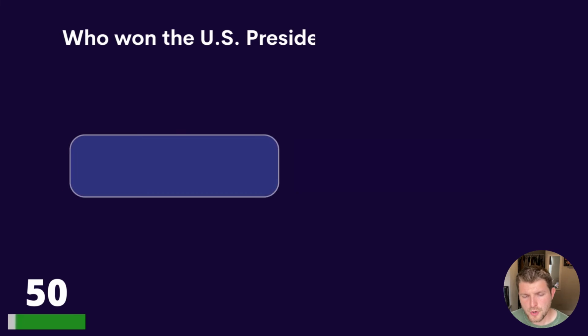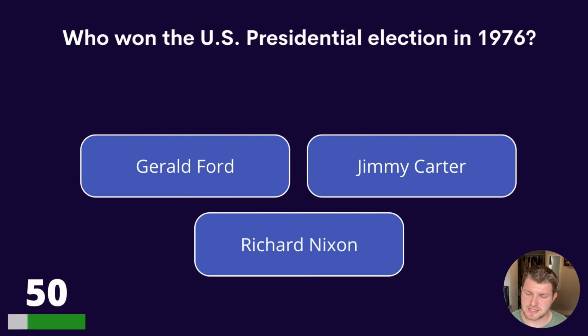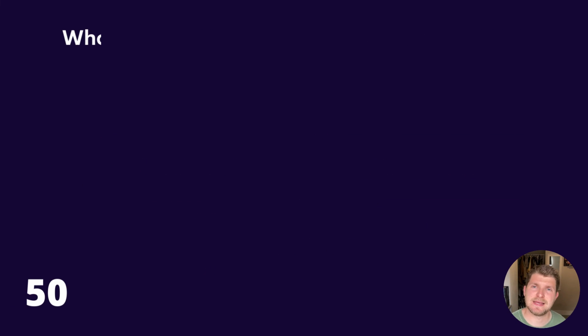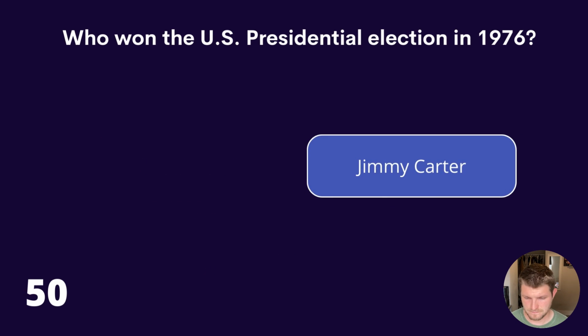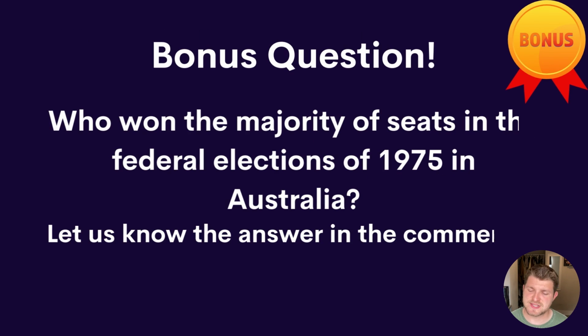Question 50. Who won the US presidential election in 1976? Gerald Ford, Jimmy Carter, or Richard Nixon? And the answer to question 50 is Jimmy Carter. Bonus question now. Who won the majority of seats in the federal elections of 1975 in Australia? Let us know the answer to that one in the comments, and let us know how many points you scored